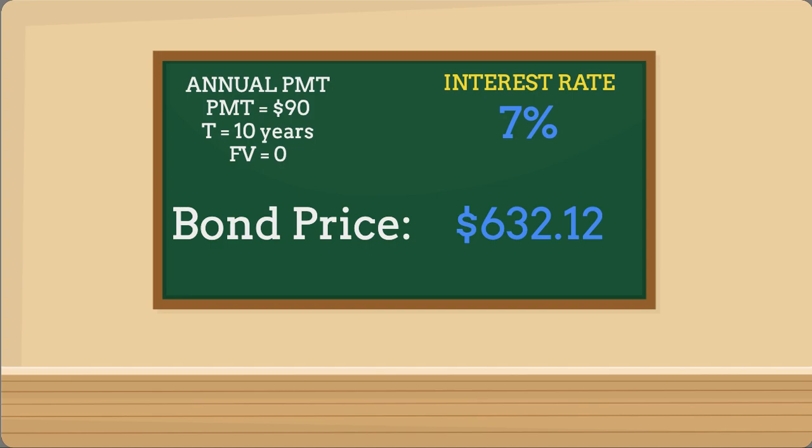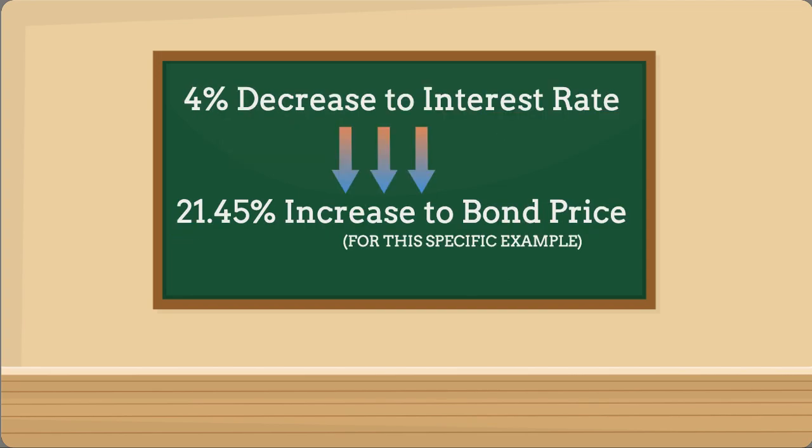For a bond that has a maturity of 10 years and an annual coupon payment of $90 or 9%, the present value is $632.12. When you decrease the interest rate to 6%, the bond value increases to $662.41. If you decrease the rate even further to 5%, the bond is valued at $694.95. At 4% it is $729.98, and finally, at a 3% interest rate, the bond's present value is $767.72.